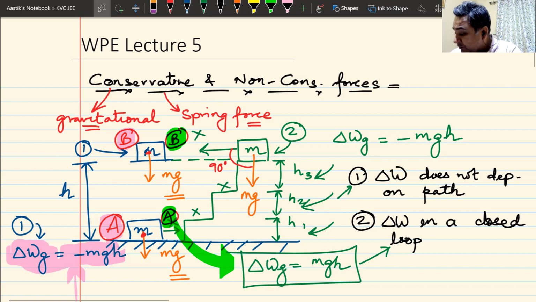Work done by conservative forces. Please note it down. I hope you are doing it. Yes, sir. Conservative force is same as displacement. It is same as change in internal energy. Yes, someone was speaking. Yes, beta, tell me. What do you want to ask? Okay.